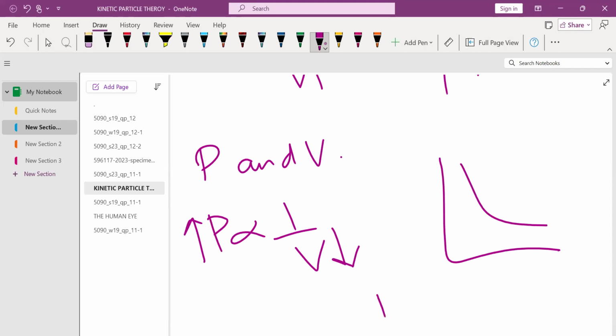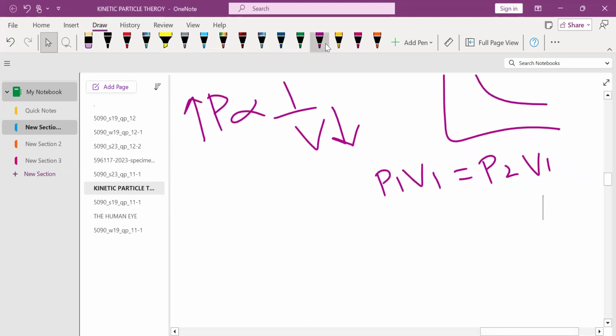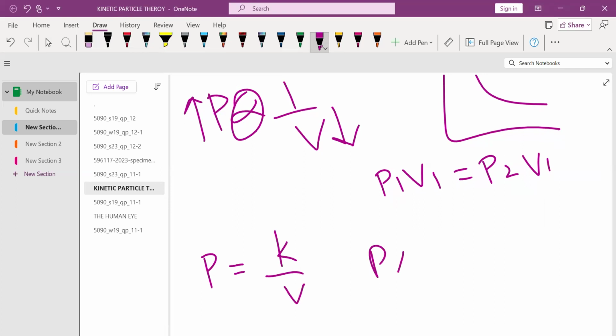So here is the formula P1 V1 equals P2 V2. We derive this formula like this: when the inverse proportionality sign is removed, an equals sign comes here, K is the constant and V is here. So P times V equals K, and this K is constant. So we came up with the formula P1 V1 equals P2 V2.